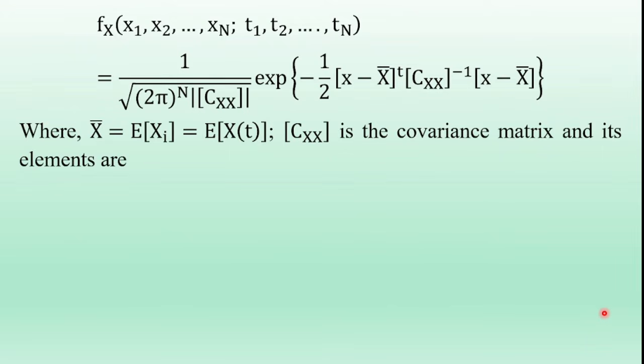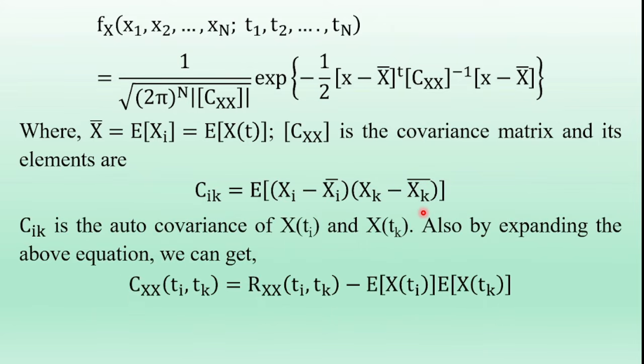Where x bar is the mean value of the random process, that is x bar is equal expectation of x of t, and cxx is the covariance matrix and its elements are c suffix ik is equal expectation of xi minus xi bar into xk minus xk bar. So xi bar is the expectation of xi and xk bar is the expectation of xk. So mean value of the random process xi and mean value of the random process xk. C suffix ik is the autocovariance of x of ti and x of tk.